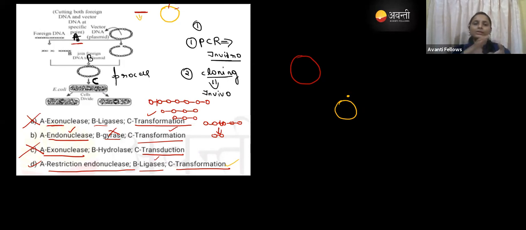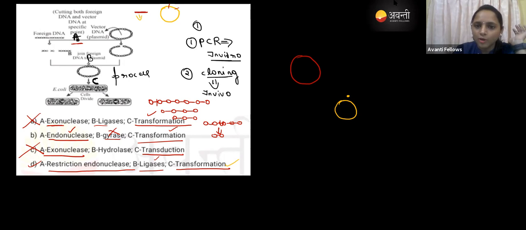The bacteria takes the DNA from the outer environment, so that is transformation. When it comes to transduction, the DNA present in the bacteriophage or the virus is injected into the bacteria by the virus. That we call a transduction.